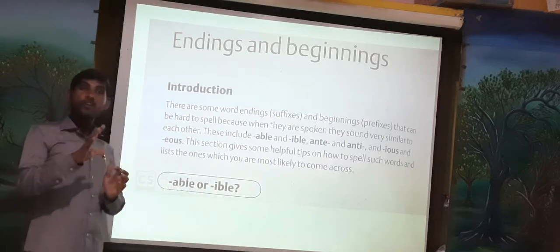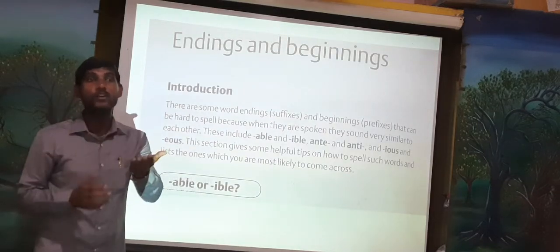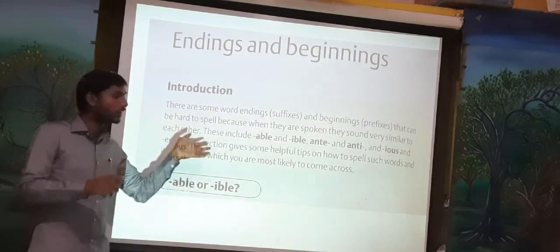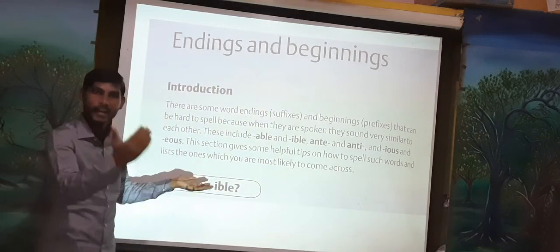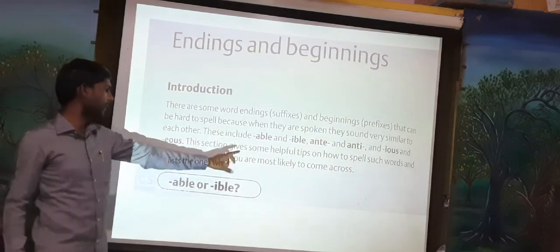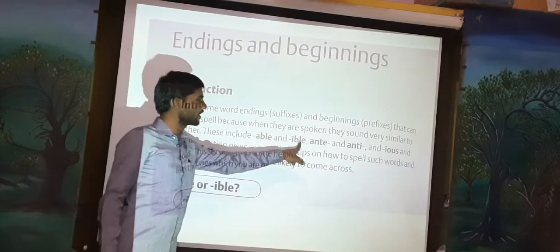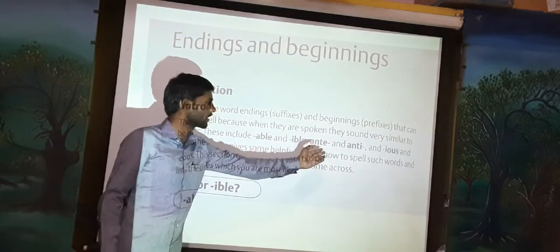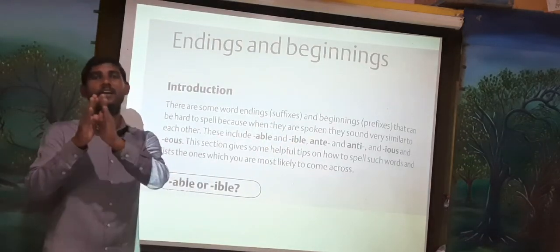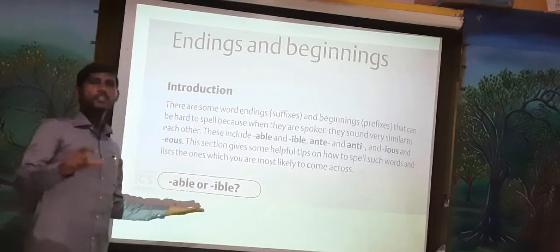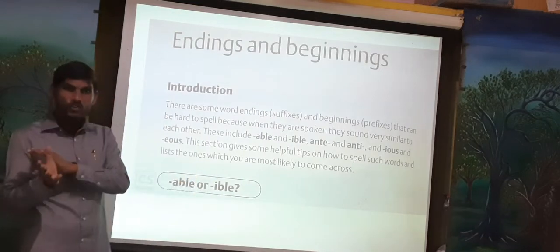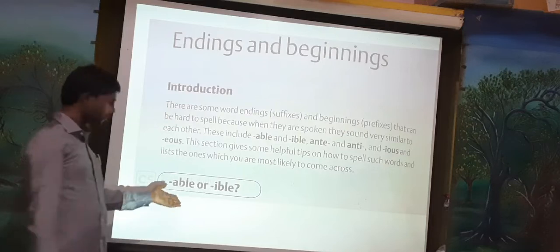When those words are spoken to others while using connective grammar words, we have to utilize letters like these at the end, at the beginning. Some examples here are able, ible, ante, anti. We have to use these at the beginning of the word, at the end of the word. Just understand the first point: able or ible, where we have to use these words. Just observe.